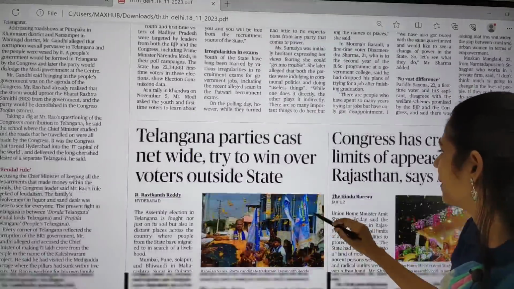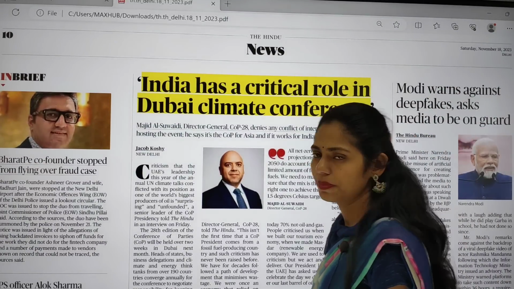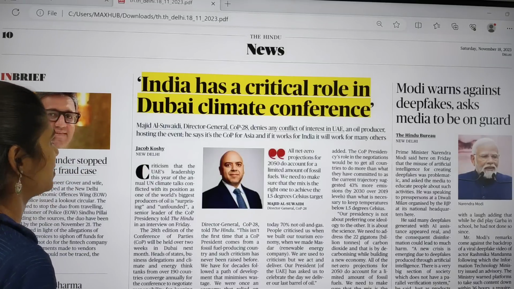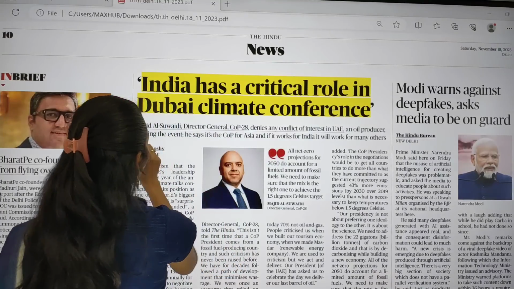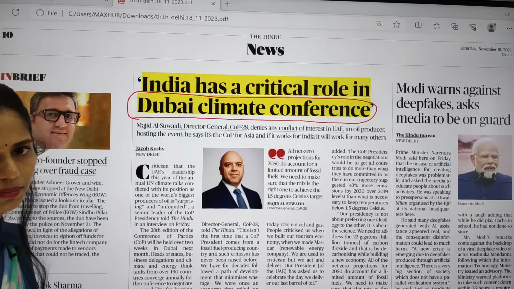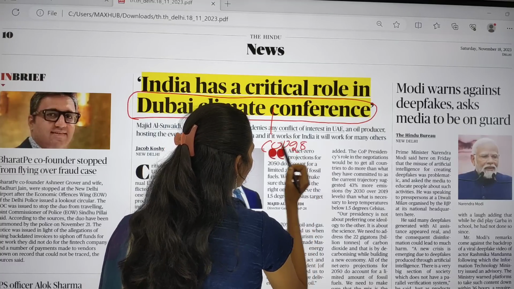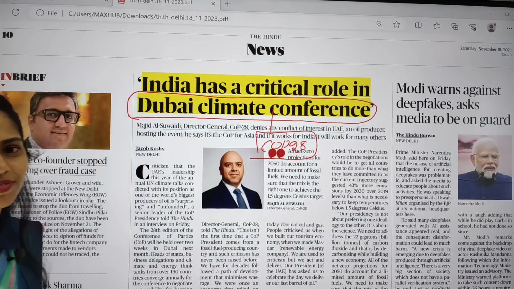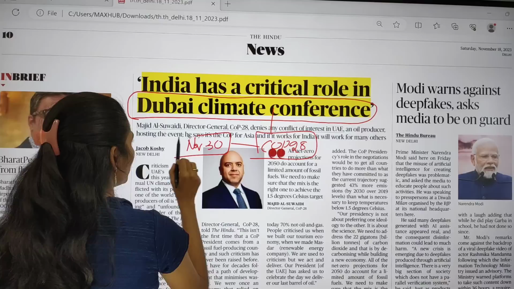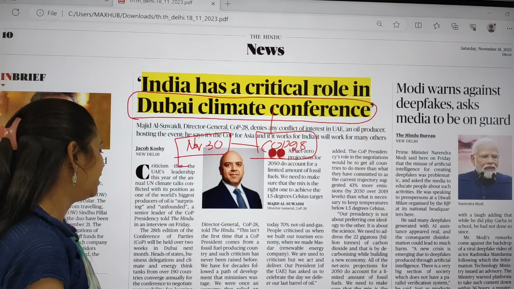Leave this assembly polls page. And here on this news page, page number 10, the article which is important is the Dubai Climate Conference. India has a critical role in the Dubai Climate Conference. So you have to focus on this keyword, Dubai Climate Conference. It is nothing but Conference of Parties 28. When is it going to start? Within 10 days, from November 30 onwards. It is going to be held in Dubai.